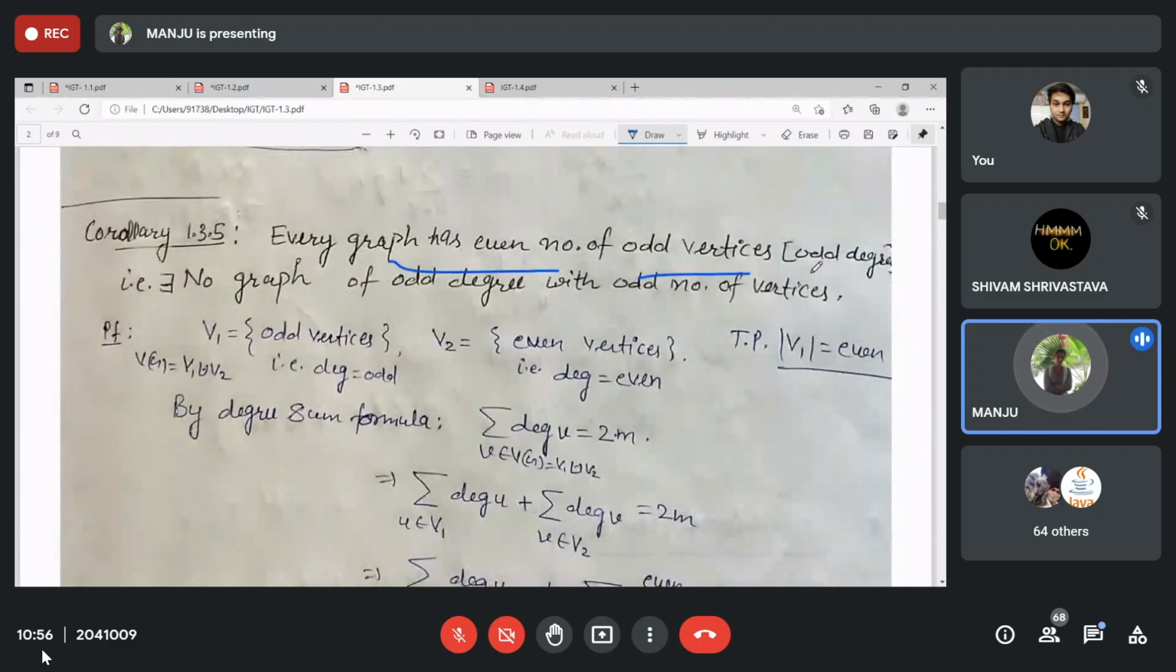Every graph has an even number of odd vertices. That means, whenever r is a degree or regularity and n is the number of vertices with degree r, not the order, then at least one of these should be even, not both odd. Both odd is not a possibility; no such graph exists. There exists no graph of odd degree with an odd number of vertices. Clear?